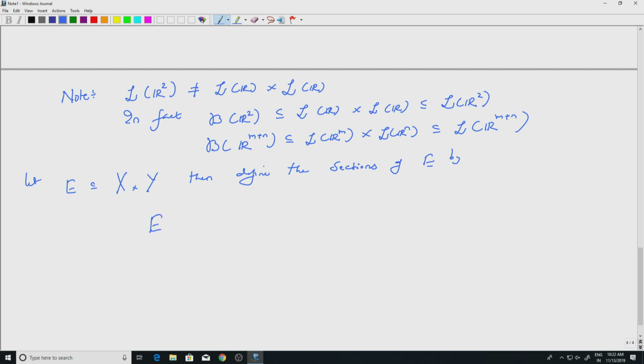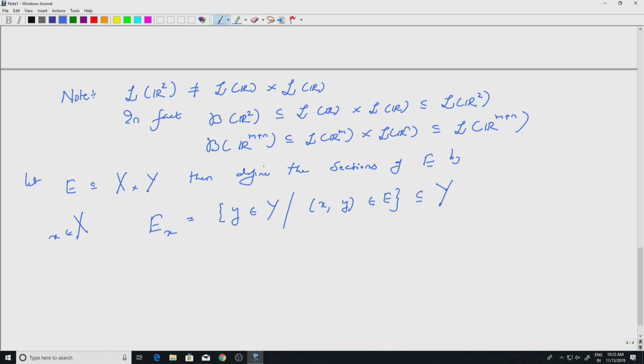E sub x, where small x is a point in capital X, and x is fixed now. I am looking at the x section of E. This is all y in Y such that (x, y) belongs to E. Notice that this is a subset of Y. The x sections are subsets of Y.